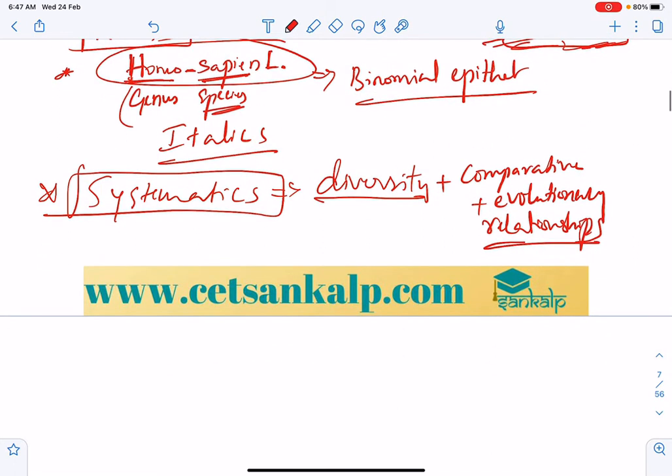Based on this, we can use comparative anatomy, the study of internal structure, comparative morphology, comparative ecology, comparative physiology, and comparative biochemistry.